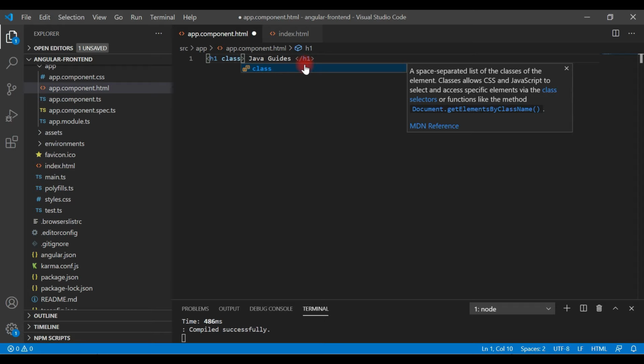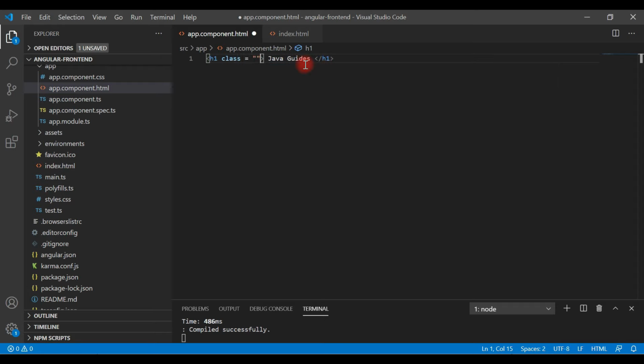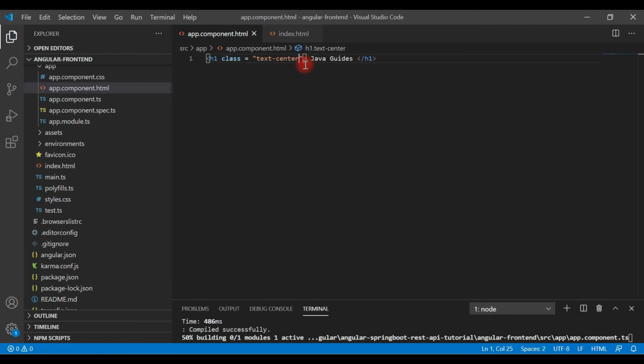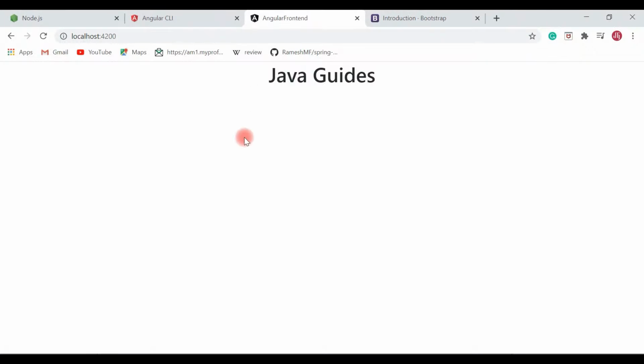Let's use the class attribute, and then I'm going to use a Bootstrap CSS class that is text-center. This will align this text at the center. Let's save the file and go back to the browser, and the browser will automatically refresh, and you can see Java Guides printed in the middle of the page. It means that Bootstrap is successfully added to our Angular application.